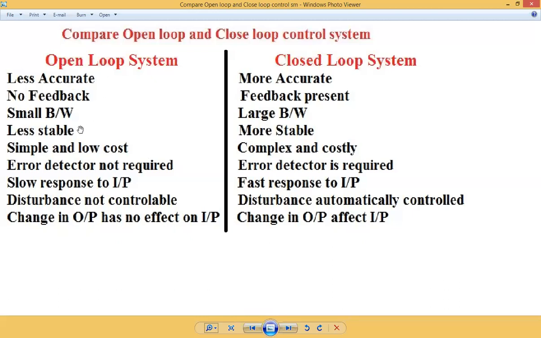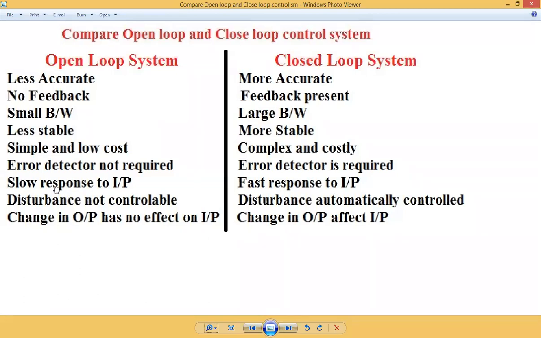Open loop system is less stable. Closed loop control system is more stable. Open loop control system is simple and it is of low cost. As feedback is not present, it is simple, so it is of low cost. In closed loop system, the feedback is present. Obviously, circuitry is complex and it is costly also because sensors are required. Then next, error detector is not required in open loop. In closed loop system, error detector is required.